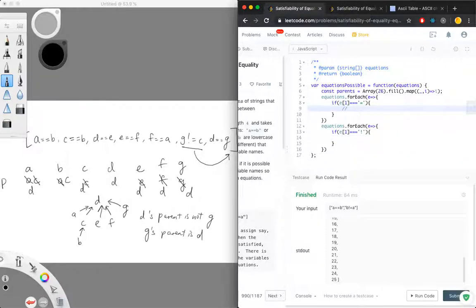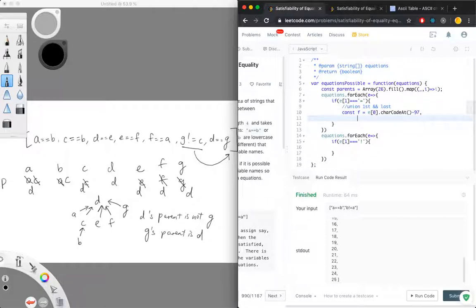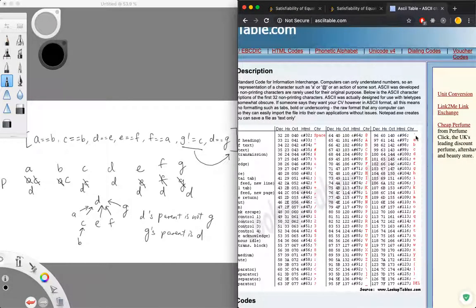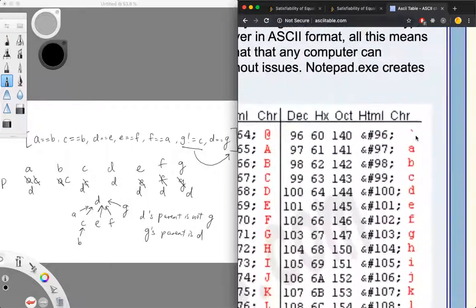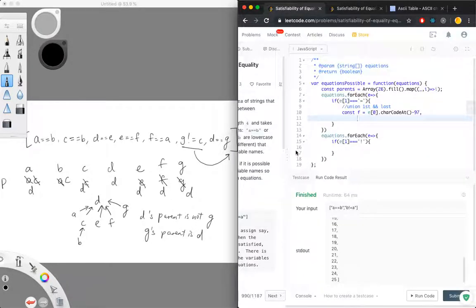And inside this equality sign, we're trying to union the first character and the last character, right? So what is the first character? First character is E0.charCodeAt minus 97. Why is it 97? Because in the ASCII table, lowercase a is 97 in decimal. And the last character is charCodeAt